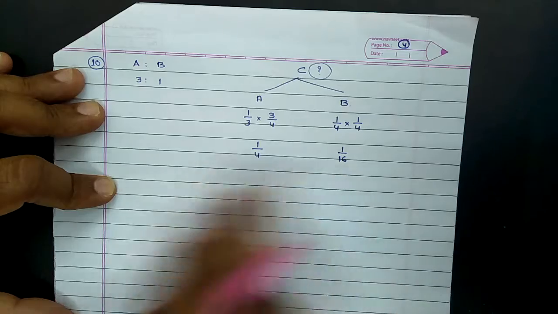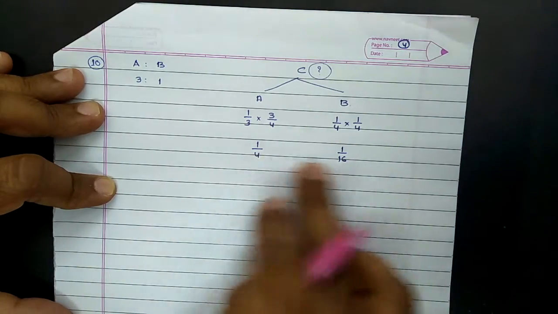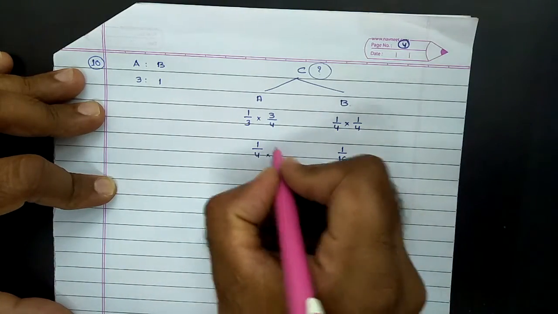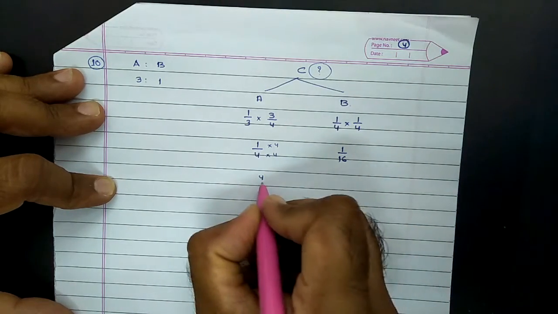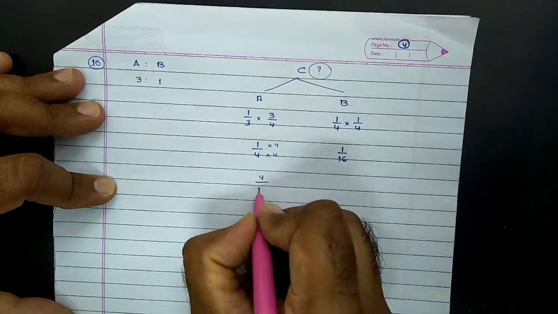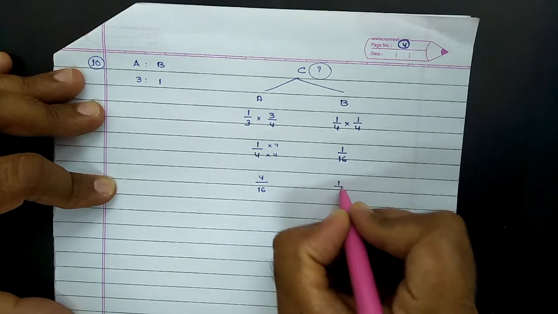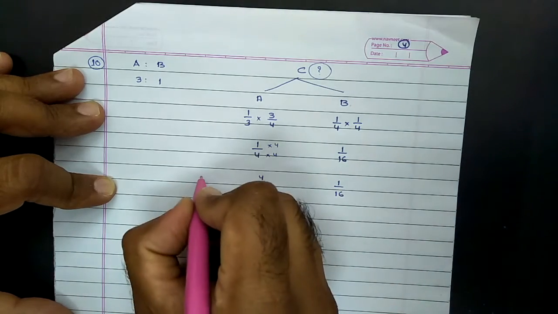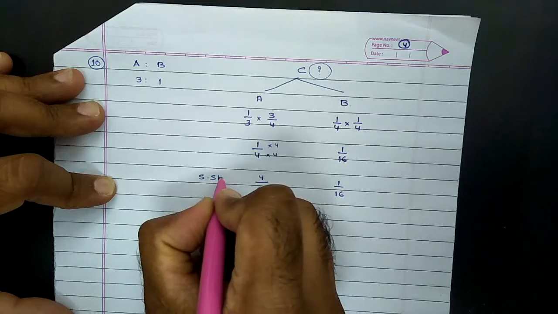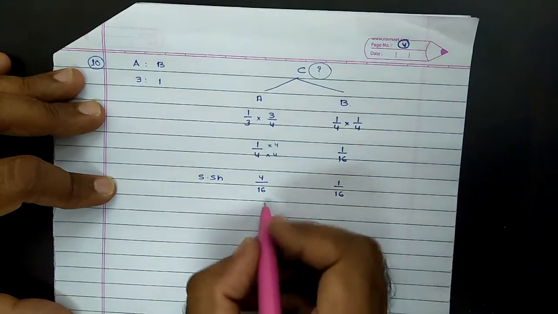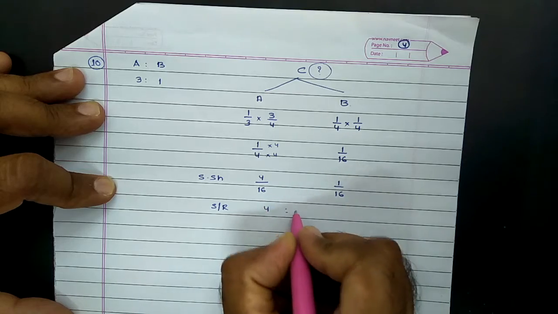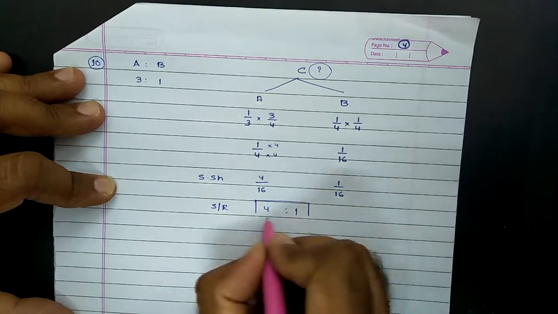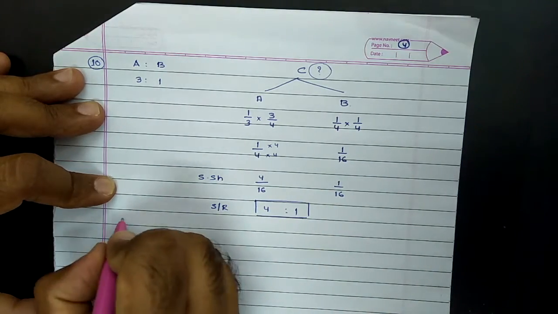This is their respective share of sacrifice, but the denominators are not the same. In order to make the denominator the same, LCM comes to 16. So in standard manner, sacrifice made by A will be 4/16 and by B will be 1/16. This will be termed as the sacrificing share. And now as the denominators are the same, the sacrificing ratio will be 4:1. On this basis, further calculation of the new ratio.